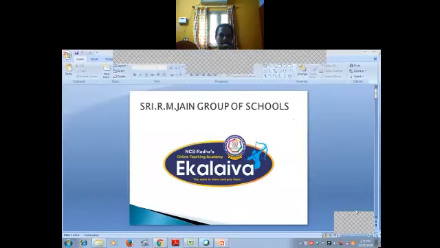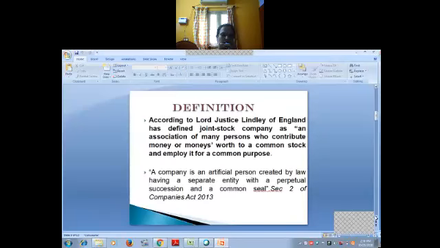Today we are going to see the lesson joint stock company. First we are going to see the definition. According to Lord Justice Lindley of England, a joint stock company is an association of many persons who contribute money or money's worth to a common stock and employ it for a common purpose.